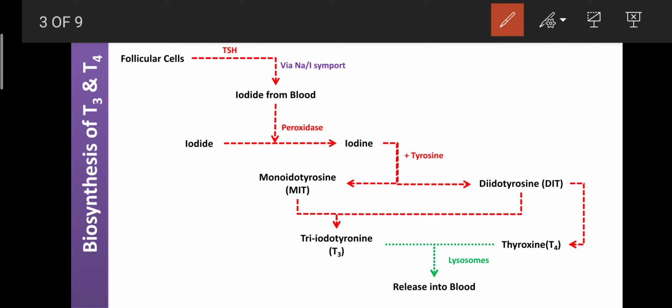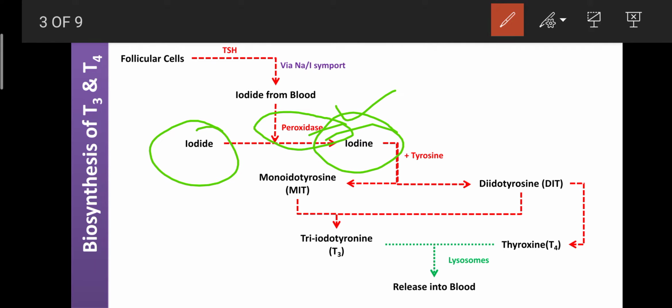Here, one enzyme is present, known as the peroxidase enzyme. One type of cell organelle present in the cytoplasm is known as the peroxisomes. Those peroxisomes contain a certain kind of enzyme, and that group of enzymes is known as the peroxidase enzyme. From the follicular cell membrane, the iodide is moved inside the cytoplasm of the follicular cell, where this enzyme can be released. This peroxidase enzyme can convert iodide into iodine.